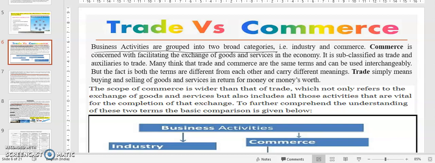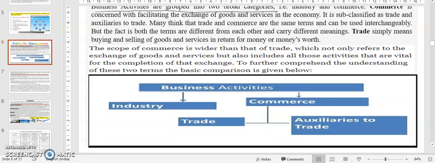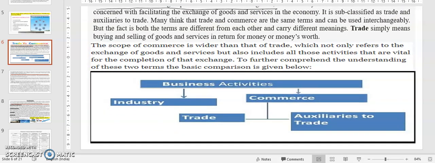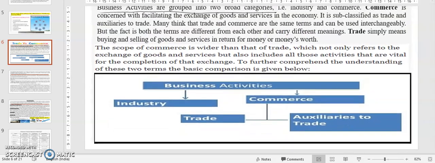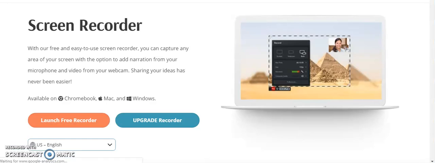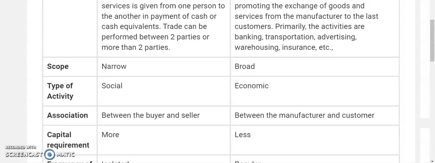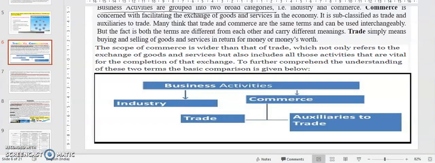These business activities are again divided, rather grouped, into two broad categories. If you see here, business activities have been divided into two categories, that is industry and commerce. Again, commerce has been divided into another two categories, that is trade and auxiliaries to trade. So what is the difference between trade and commerce? If I ask you, what will you tell?